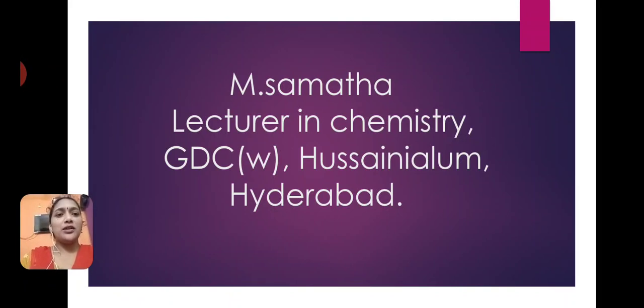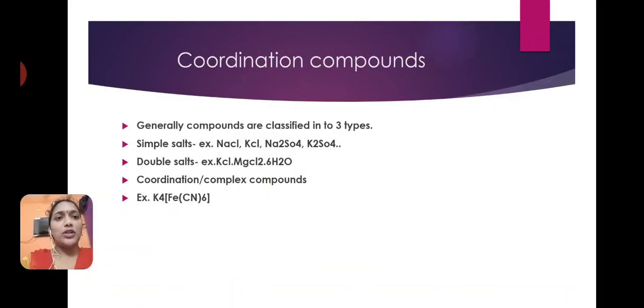Okay students, today we will discuss coordination compounds. Before that, we have to know what coordination compounds are. Generally, compounds are classified into three types: simple salts, double salts, and coordination or complex compounds. Simple salt examples are NaCl, KCl, Na2SO4, K2SO4 etc.